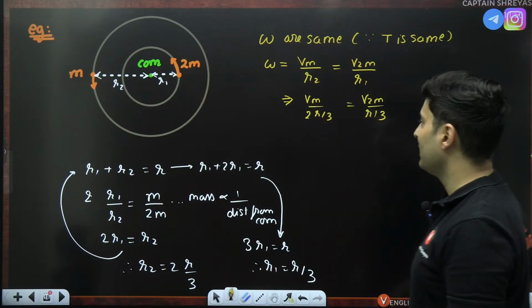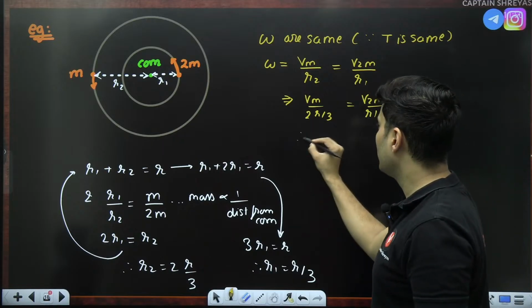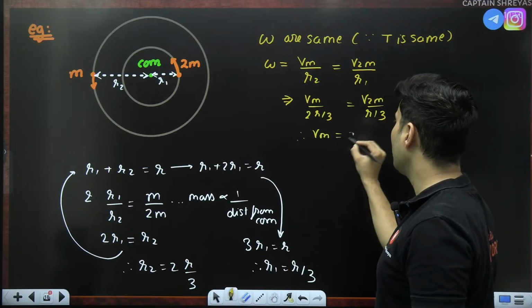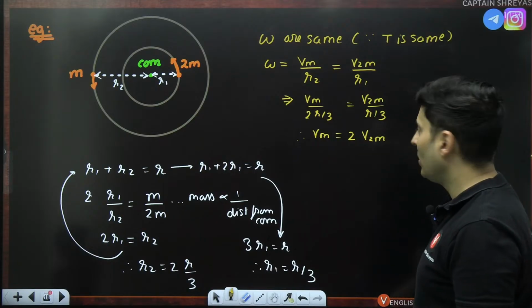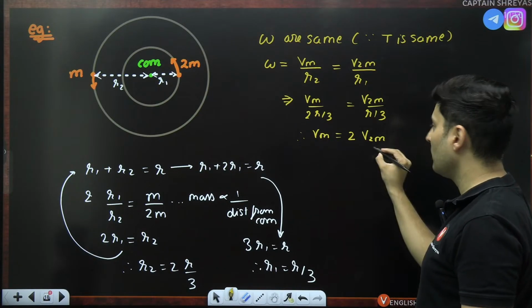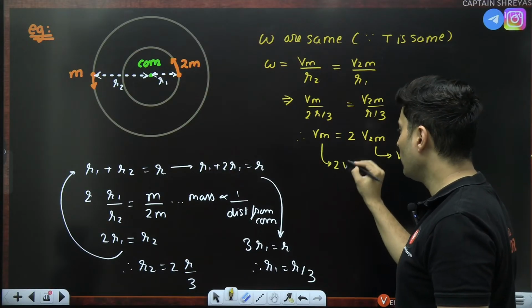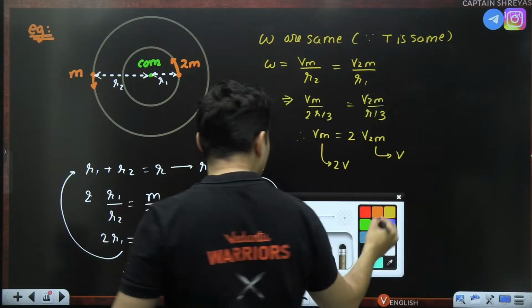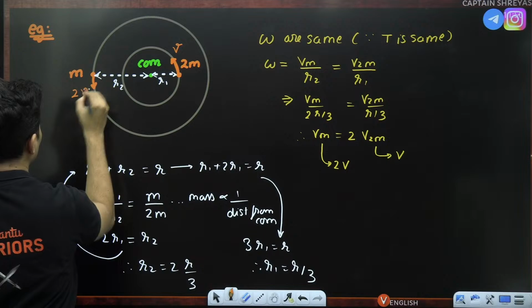What do I get, guys? R by 3 cancels. So 2 goes on the top. So velocity of mass m is 2 times velocity of mass 2m. So if this is v, this will be 2 times of v. Hence, I can just put this as v. So this will be 2 times of v.